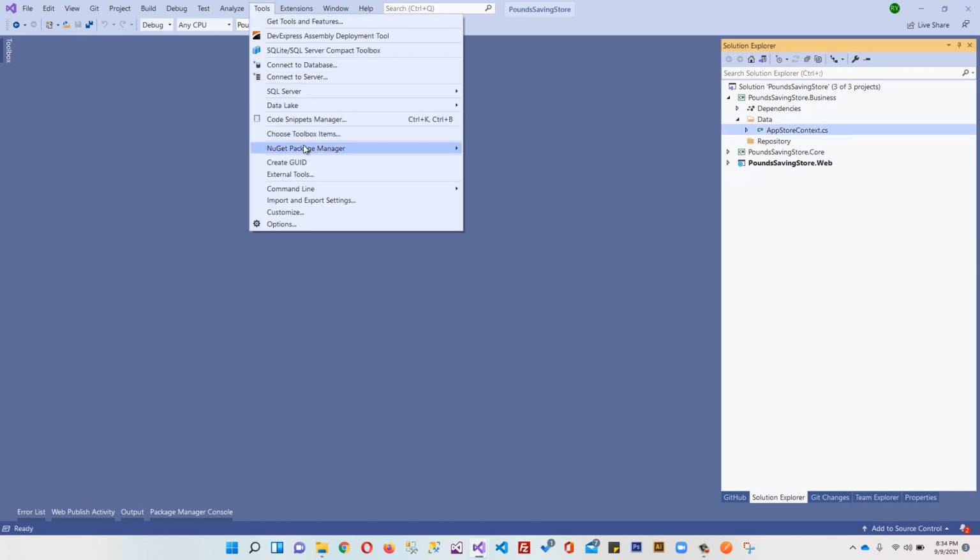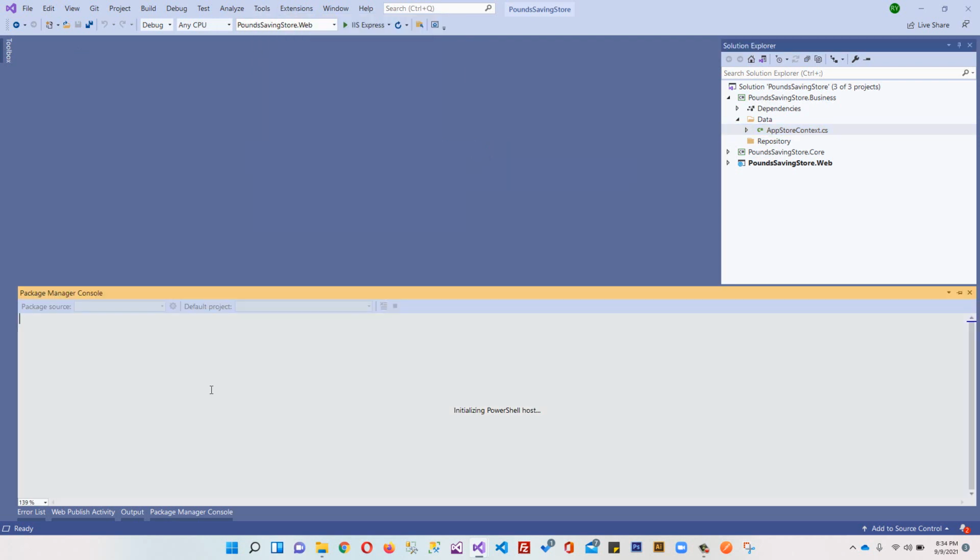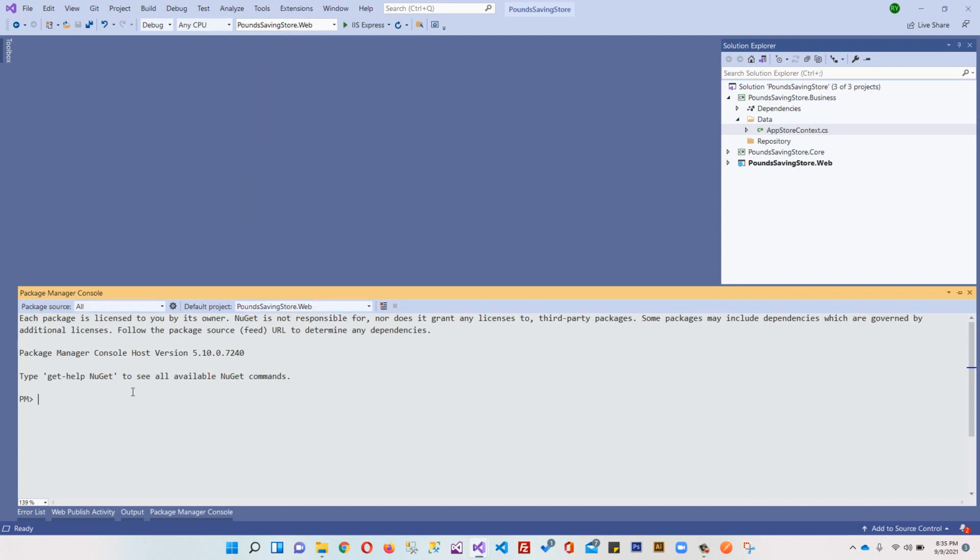So we will go to tools, and again later on we will set up an automatic mechanism. It will look up any pending migrations, and it will automatically create our database, but we will do this later on. So we'll go to NuGet Package Manager, then Package Manager Console, and every time you make changes in your context, you'll have to create migrations. Okay, so I'm going to run Add-Migration, which is the name of our command, and after that I will write the name of my migration, InitialCreate. Okay, and I can press enter.